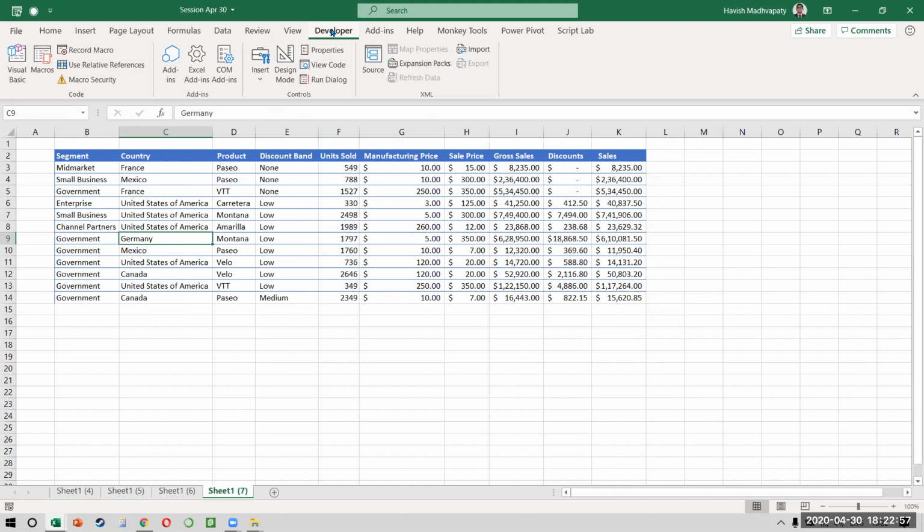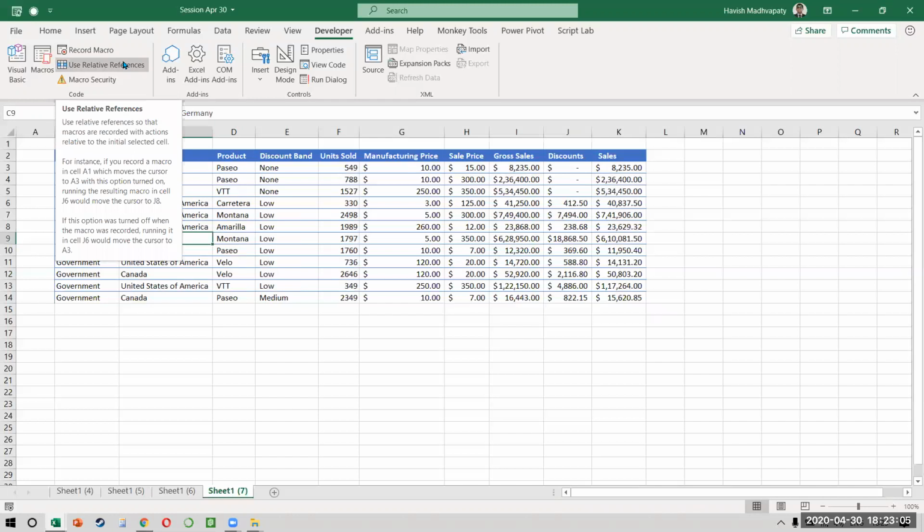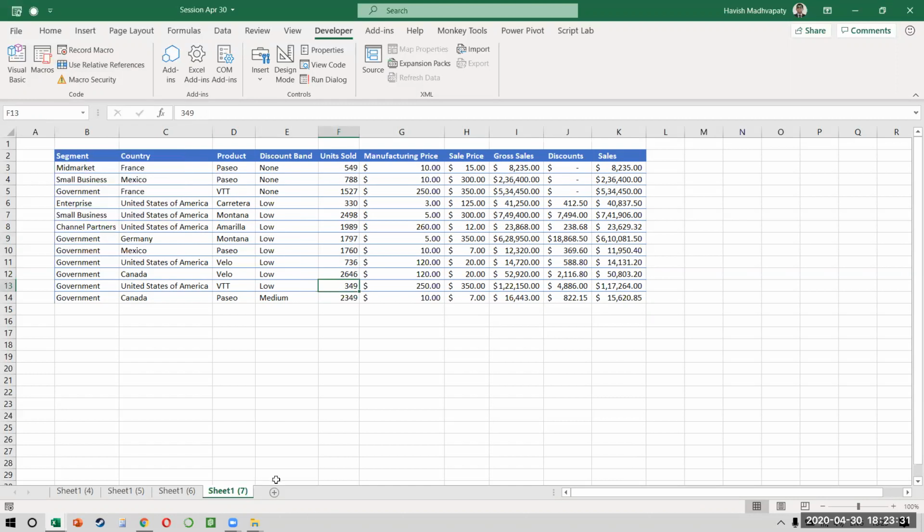So what we do is, watch very smartly, I will turn on this button called relative references. It gives a very long explanation. You don't need to read it. Basically, the idea is that the current cell is always A1. If you read the second paragraph, it says, for instance, if you record a macro in cell A1 which moves the cursor to A3 with the option turned on, running the resulting macro in the cell J6 will move to J8. That means wherever you run the macro, it will always run, irrespective of whether you're starting at the same point or not.